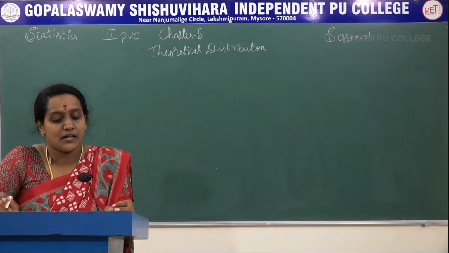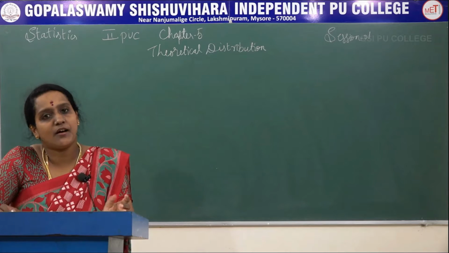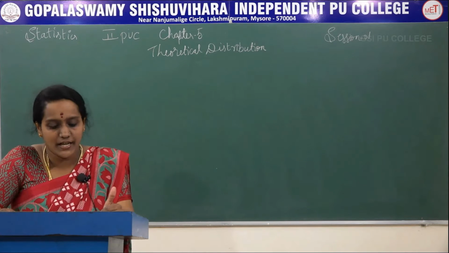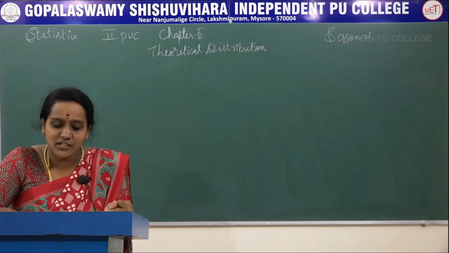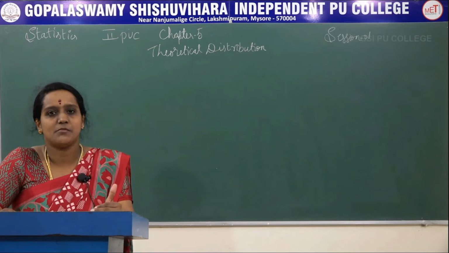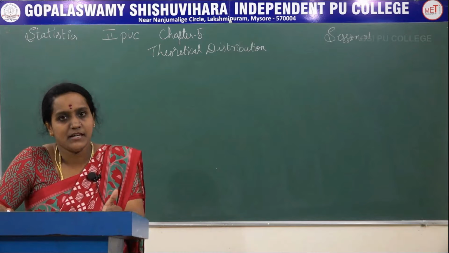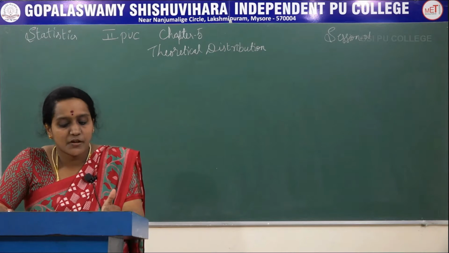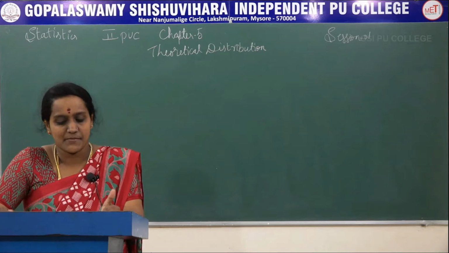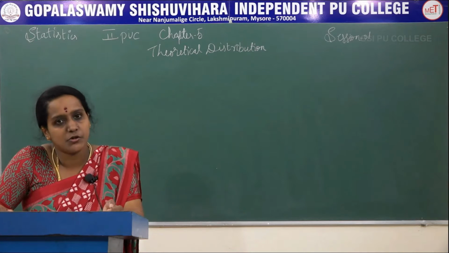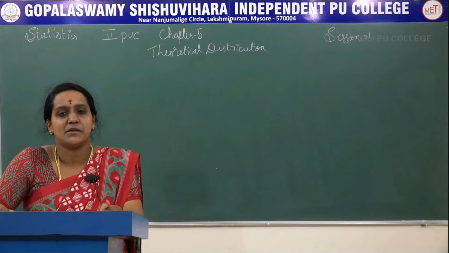In frequency distribution, broadly we have classified into two: observed frequency distribution and theoretical frequency distribution. Theoretical frequency distribution is nothing but expected frequency distribution. Expected means that we are going to calculate that. That is our theoretical or expected frequency distribution. Observed frequency distributions are always based on observations and experimentation.